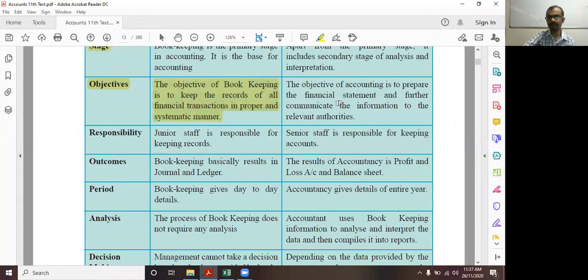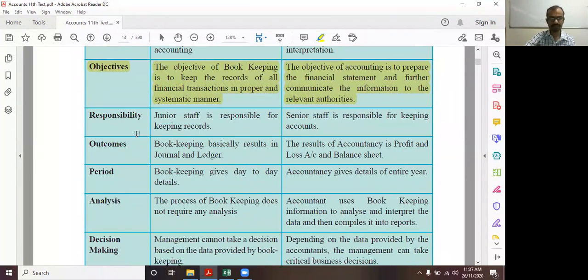Then what is the meaning of accountancy? Once the data is systematically recorded, after that, the recorded information should be communicated to the interested parties or relevant authorities. So who are the relevant authorities for the business? Owner, management, suppliers, customers. All the vendors are the related parties. So, clear everyone? What objective have we seen? Bookkeeping means systematically recording, and that should be communicated to the proper authority. That is what accountancy says. Go ahead with the next point.